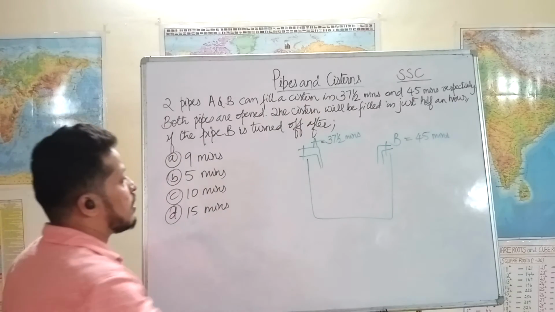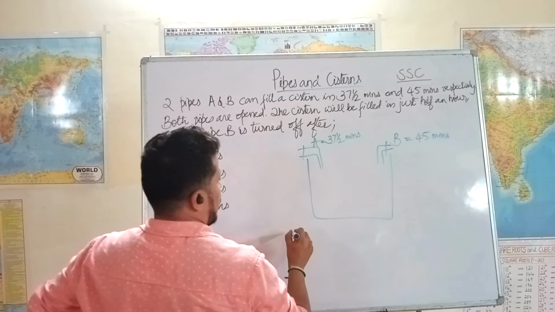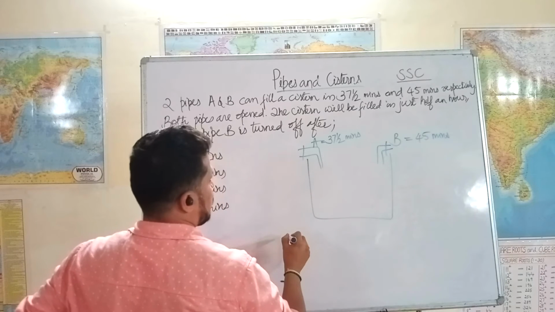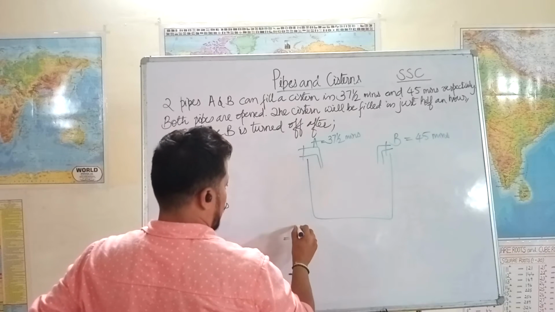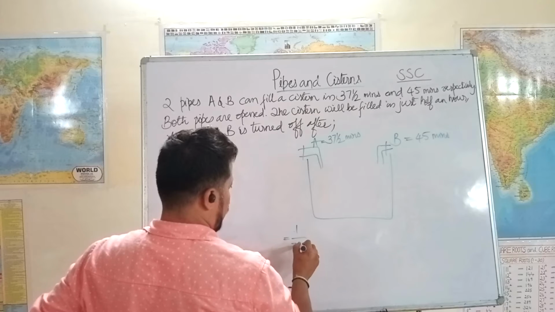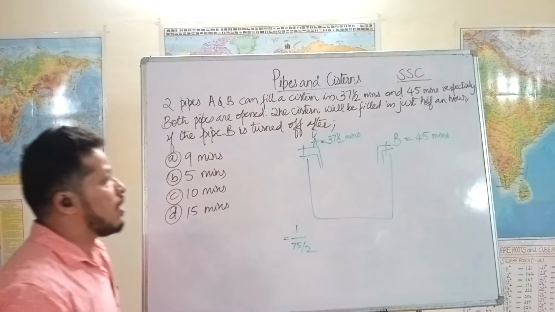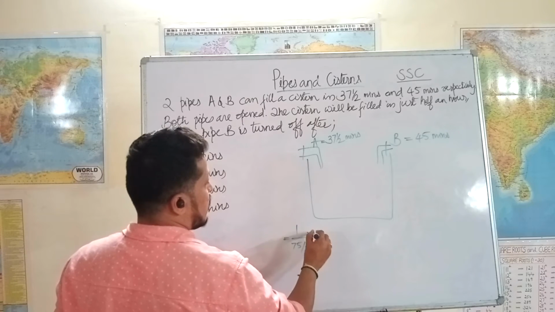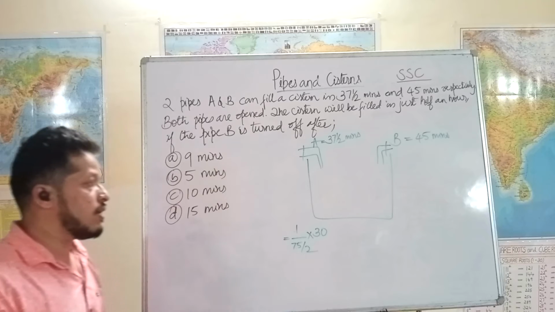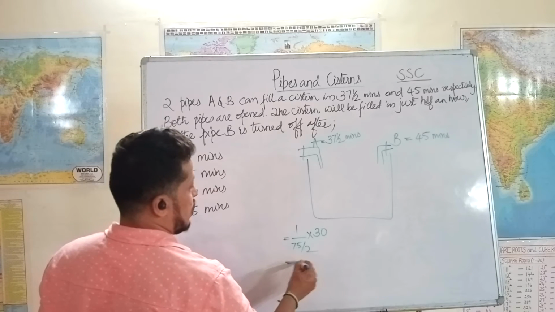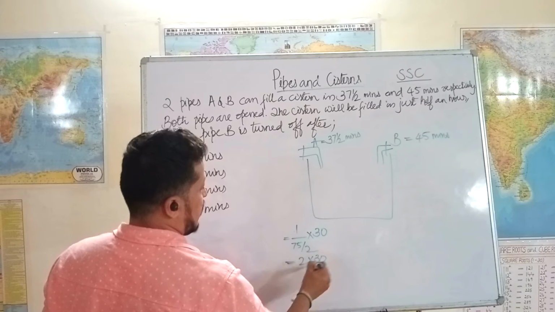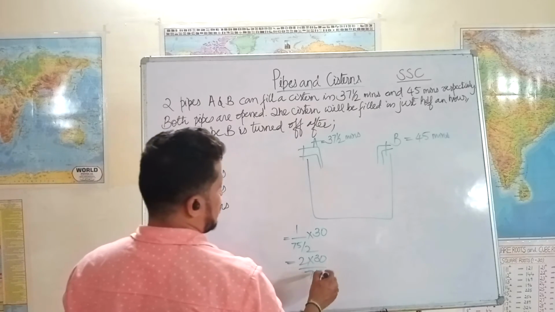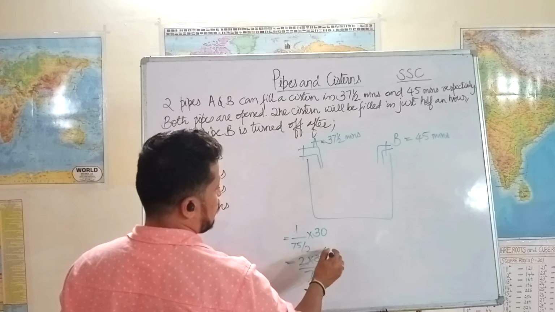Okay, so what is the efficiency of A? 37.5 means 75 by 2, so it fills 2/75 of the tank every minute, but it was on for 30 minutes, correct? That means 2 into 30 divided by 75. So 60 by 75, which means 15 5s are 15 4s.